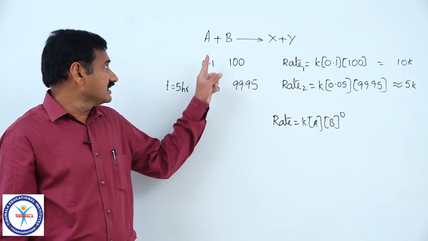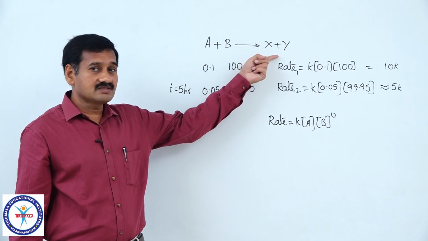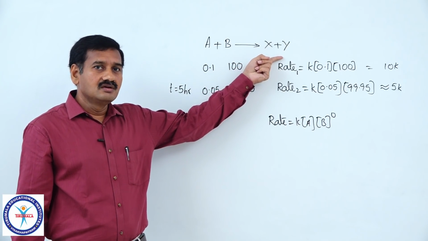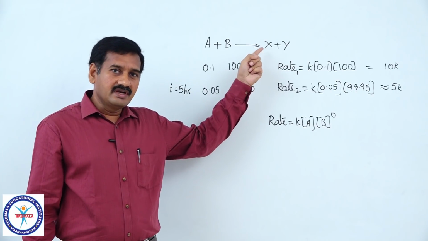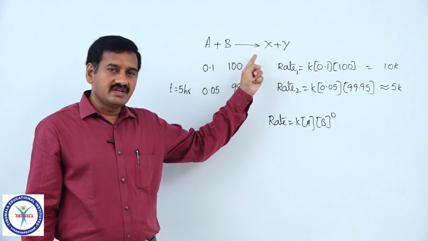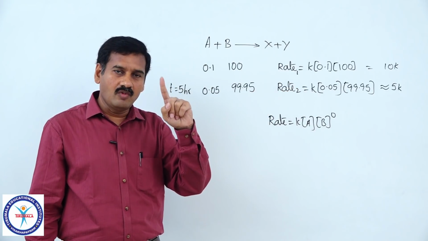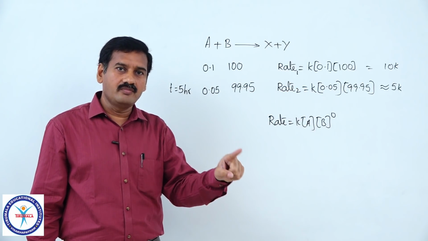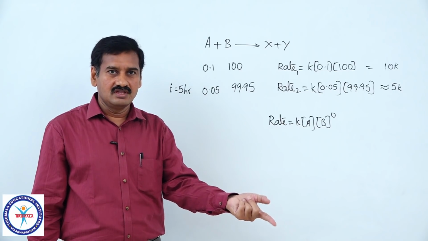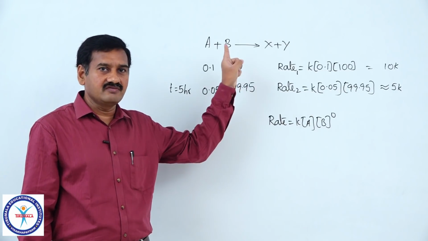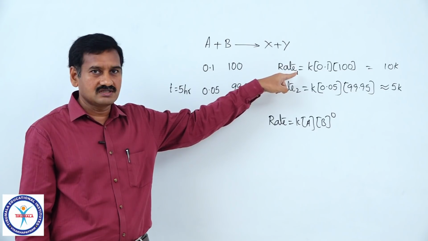But why are we writing the equation as A plus B gives rise to X plus Y? Because in an elementary step in which the reactants are getting converted into products, simultaneously one molecule of A and one molecule of B are involved in collision. That is why we are writing the stoichiometric equation as A plus B gives rise to products.